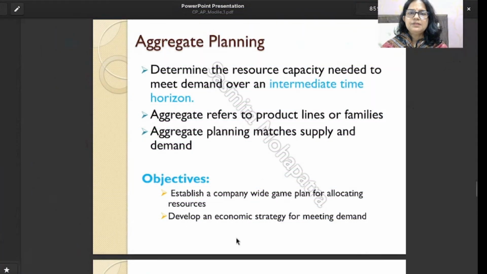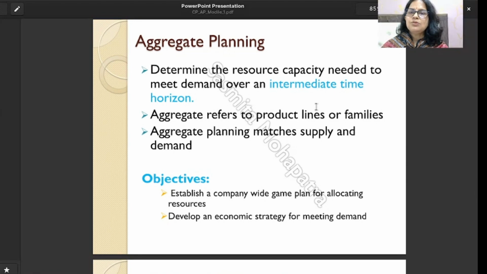Hello everyone. Today in this class we are going to discuss aggregate planning. Aggregate, the name suggests, means family or line. So aggregate means in total, combining whatever decisions we take for the organization, which is called aggregate planning. It is an intermediate time horizon.